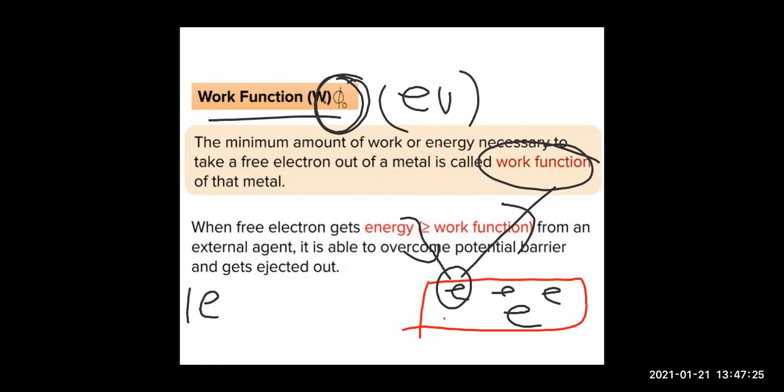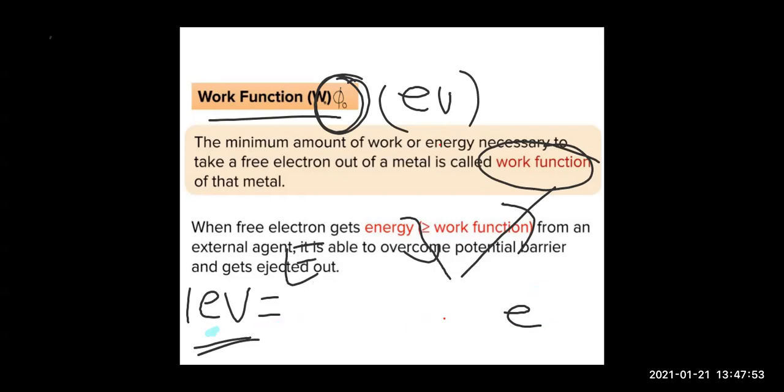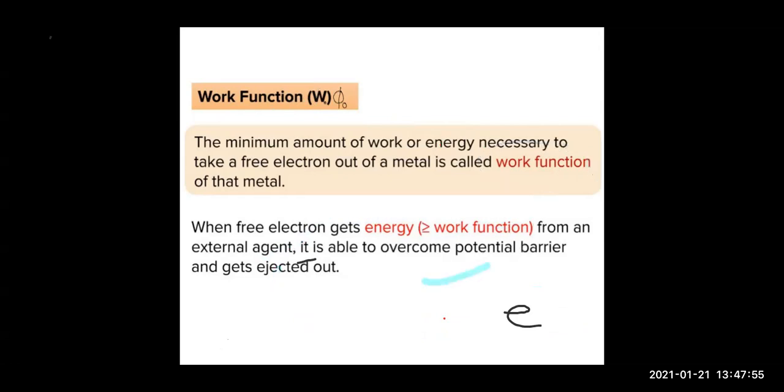1 electron volt is the energy that is taken by the electron when it is accelerated through a potential difference of 1 volt. So it is the energy which is taken by the electron when it is accelerated through the potential difference of 1 volt, right children? So for free electrons to come out of the metal surface, their energy should be greater than the work function. Work function is the minimum energy, that much has to be given, right?